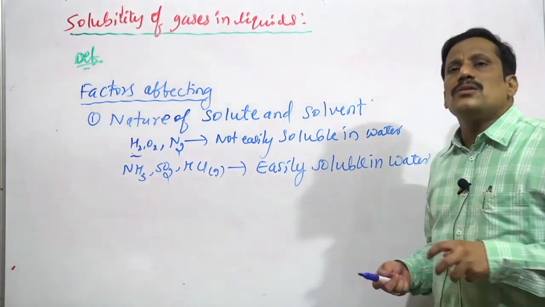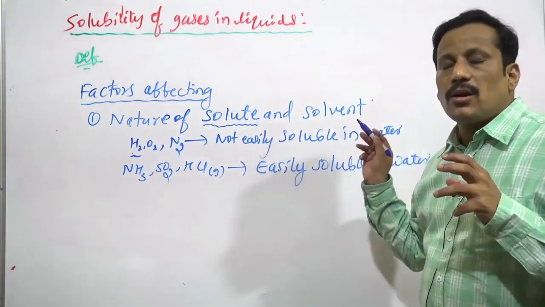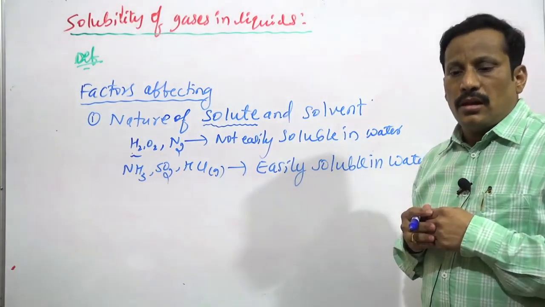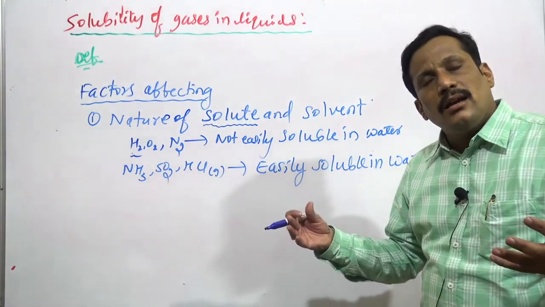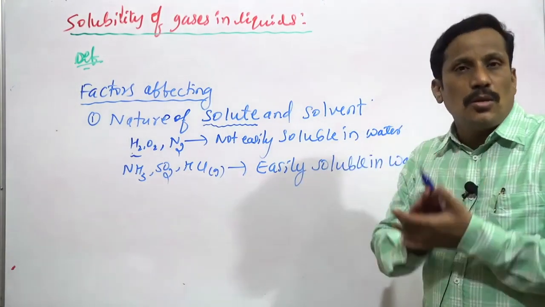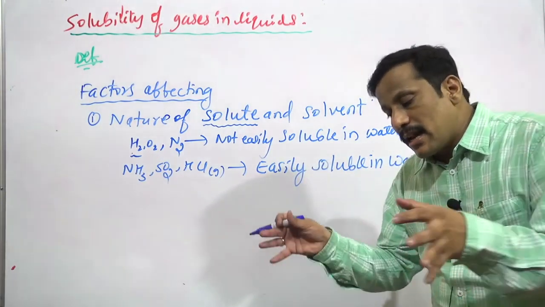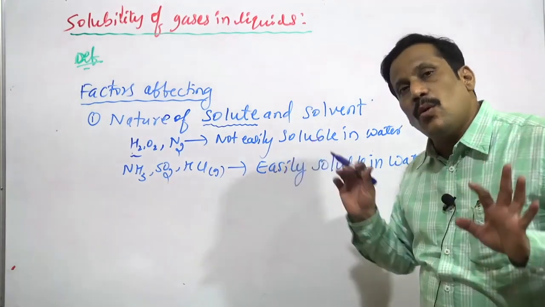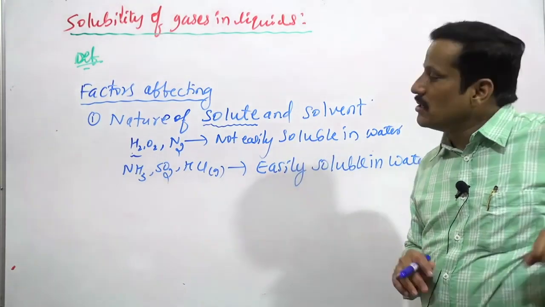So what I mean to say about the solute is, if there is a chance of chemical reactivity between the solute and solvent, they are more soluble. Easily reacting means more soluble. That is the fundamental idea behind it.